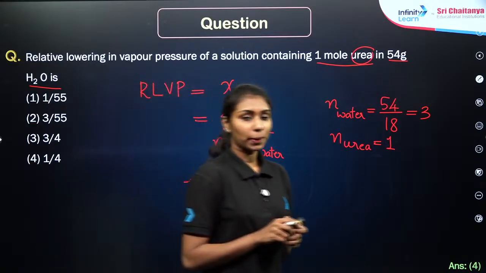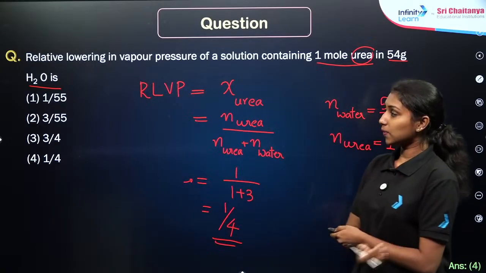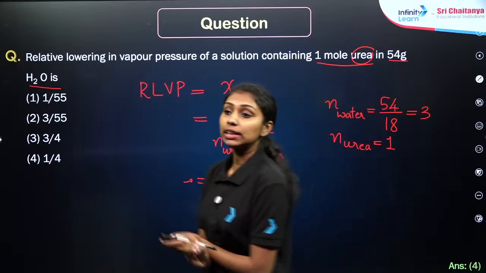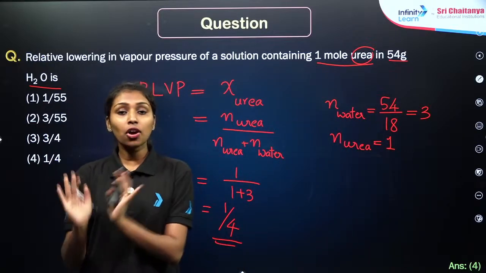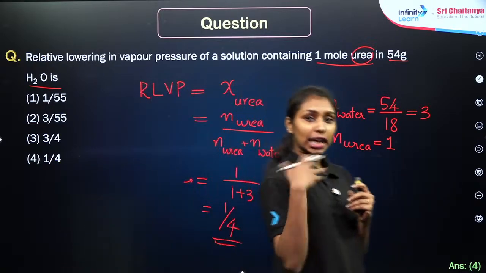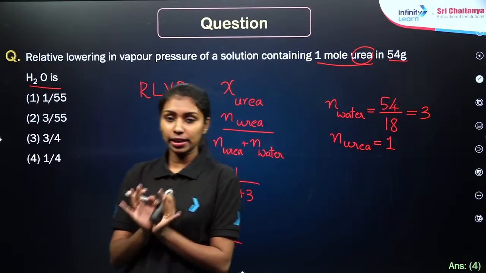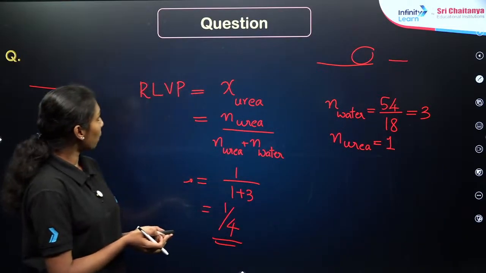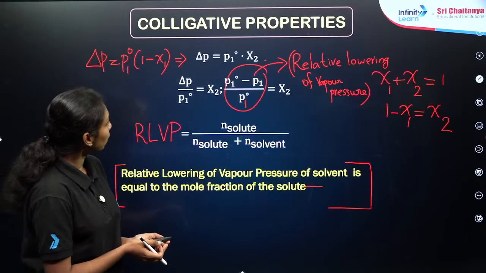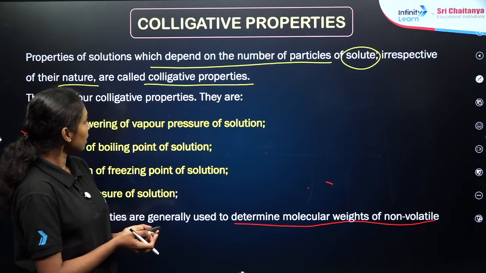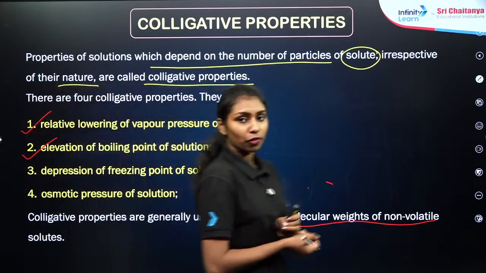Okay, colligative property, right? Any of the properties of the solutions that depend only on the number of particles of the solute, not on their nature. These properties depend only on their concentration, right? Such properties are known as colligative properties. Here we need to focus on four different types of colligative properties. The first one is the relative lowering of vapor pressure.